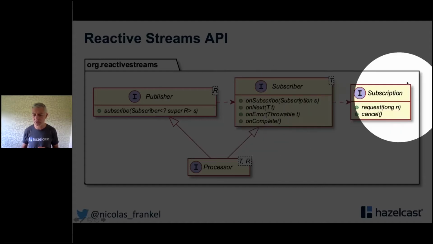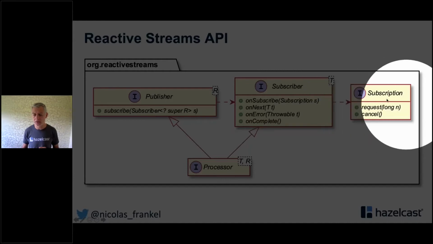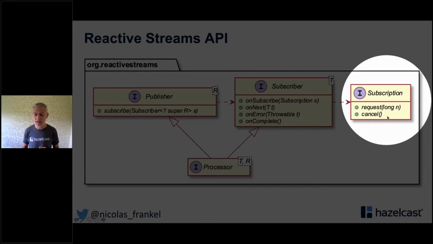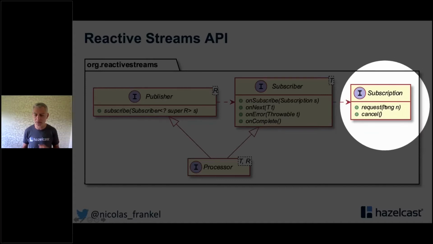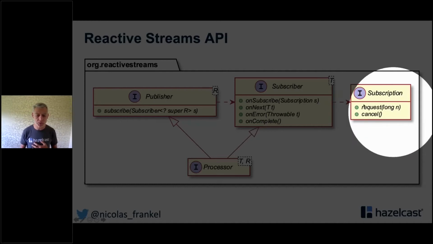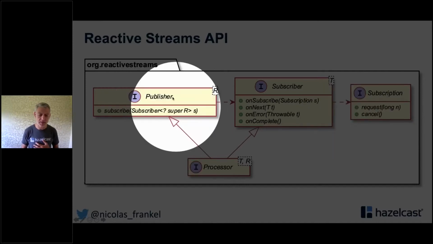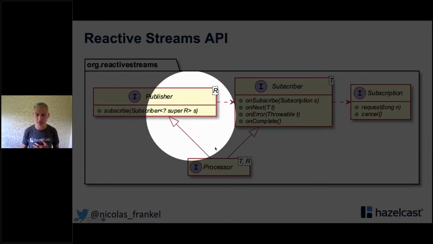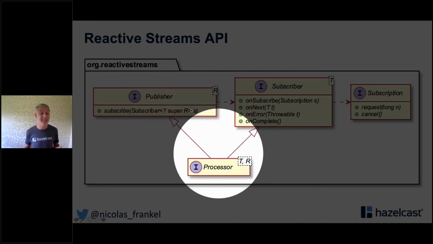You can see that the subscription can request more elements, and here you've got the back pressure, because it's the subscriber that tells, hey, I want X elements because I know I can manage them, or it can cancel, it can stop subscribing. And because we want to do a chain, then there is the processor that is both a publisher and a subscriber. And those are pretty simple, actually.